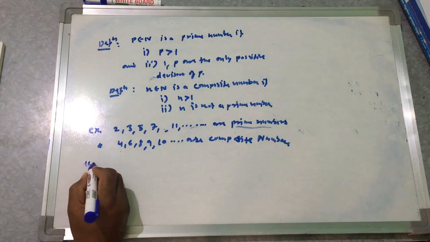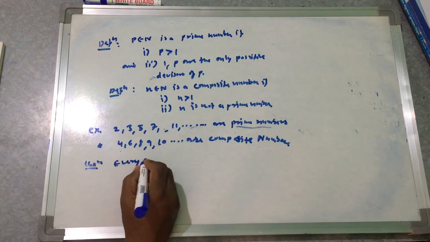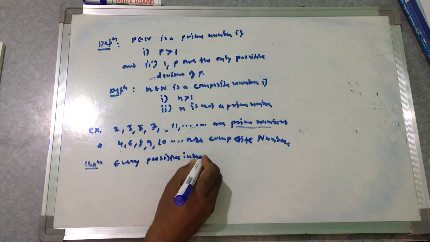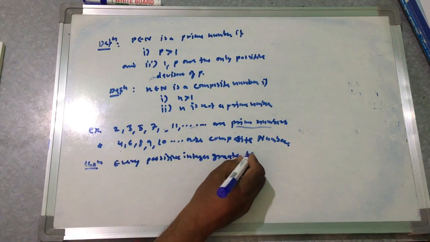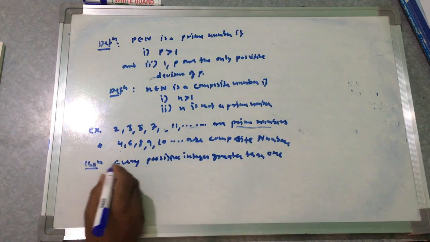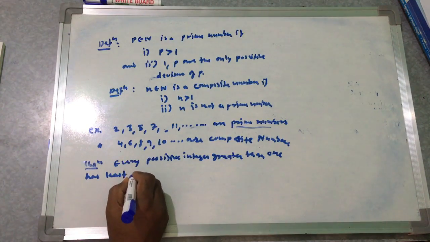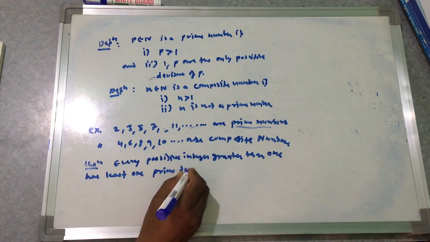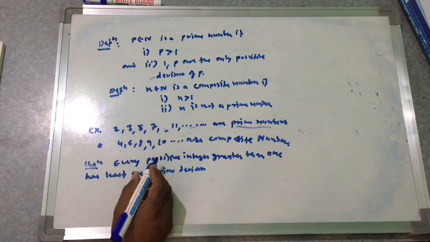Theorem: every positive integer greater than 1 has at least one prime divisor. This is proved by the method of contradiction.